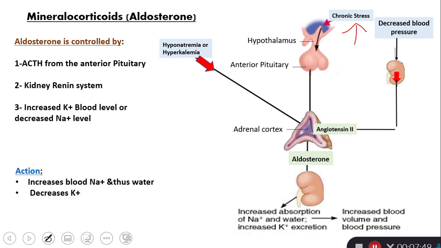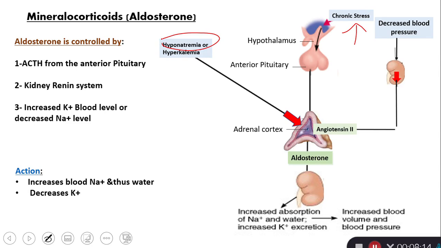The third way to stimulate the production of aldosterone is decreased sodium blood level, which is hyponatremia, or increased potassium blood level, which is hyperkalemia. In this case, the adrenal cortex is directly stimulated and aldosterone is produced.